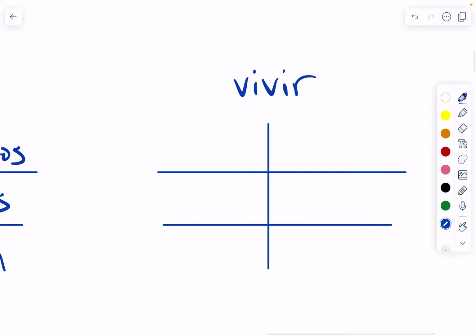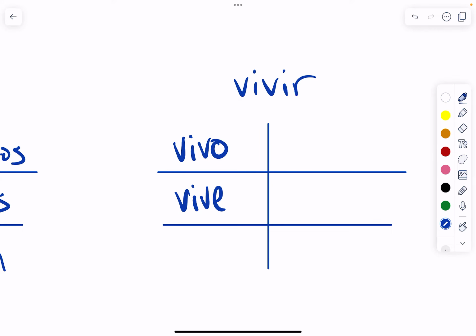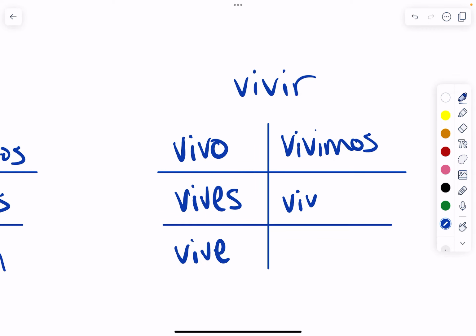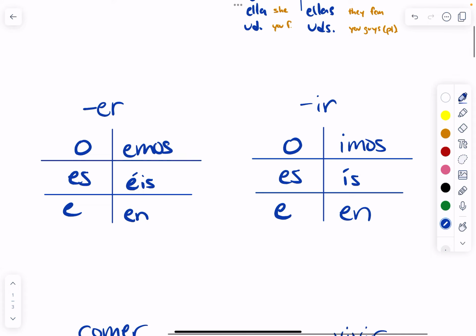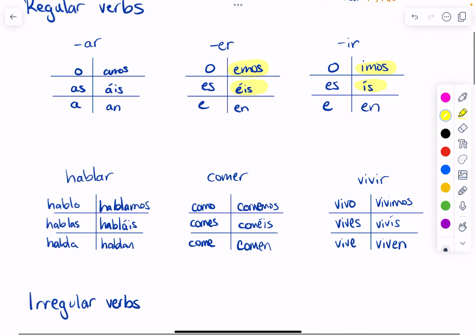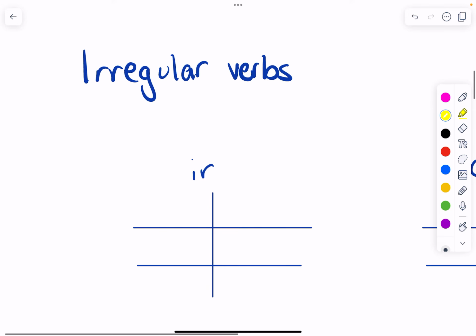And let's do vivir for an IR example. Yo vivo, tú vives, usted, él, ella vive, nosotros vivimos, vosotros vivís, and ellos, ellas, and ustedes viven. Please note that the ER and the IR have almost the same chart, except for the nosotros and the vosotros form.